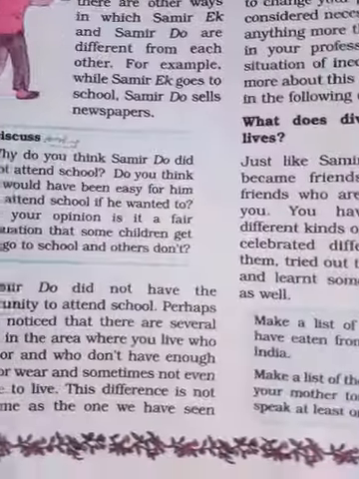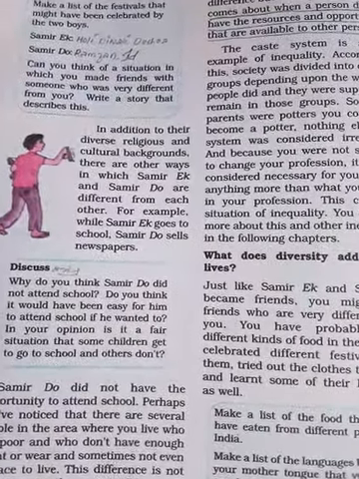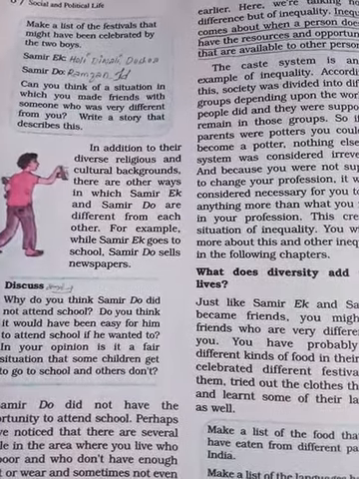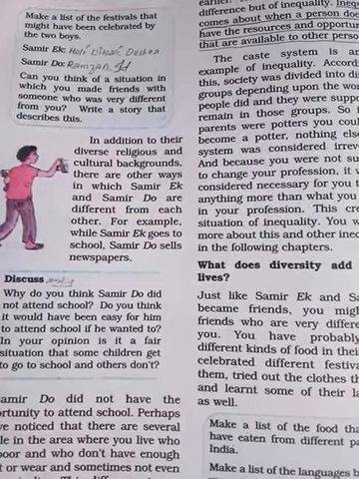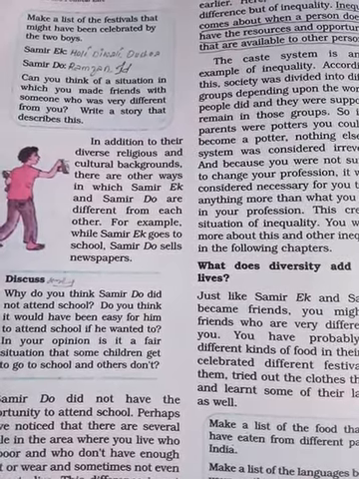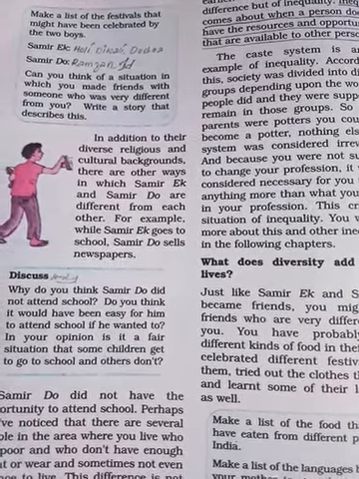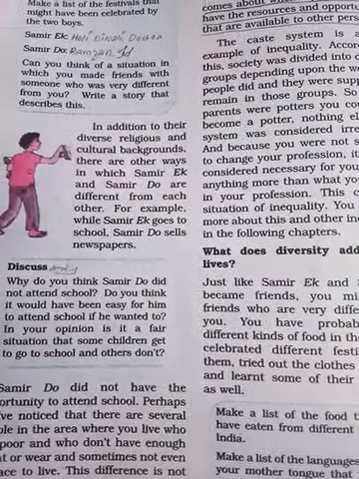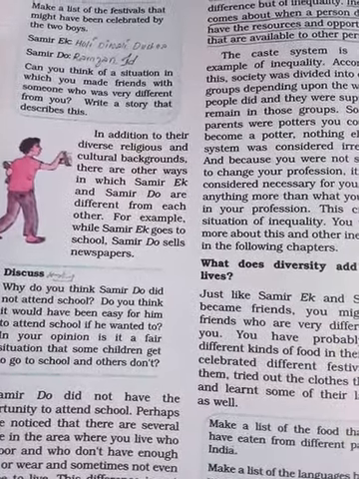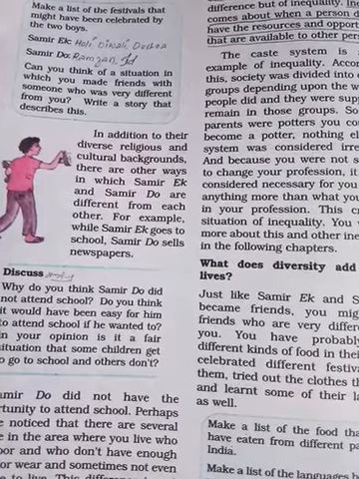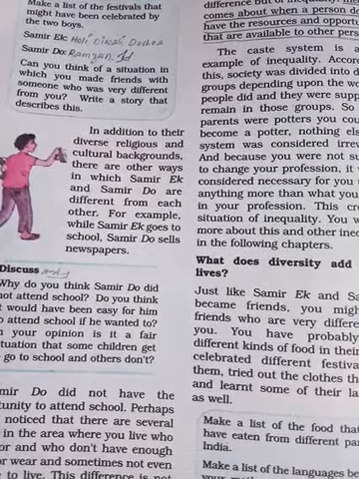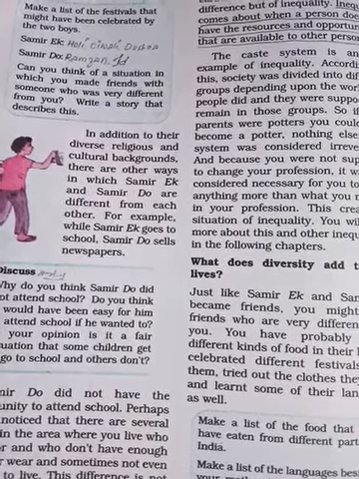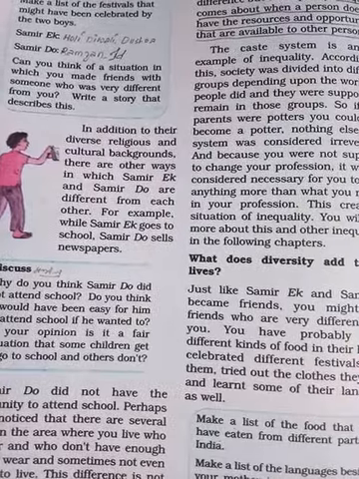Look here. In addition to their diverse religions and cultural backgrounds, there are other ways in which Samir Egg and Samir Dough are different from each other. For example, one goes to school and another doesn't go to school, and he used to sell newspapers.